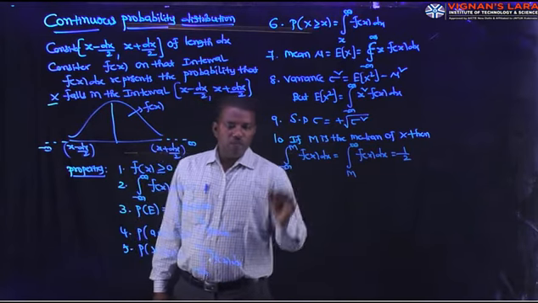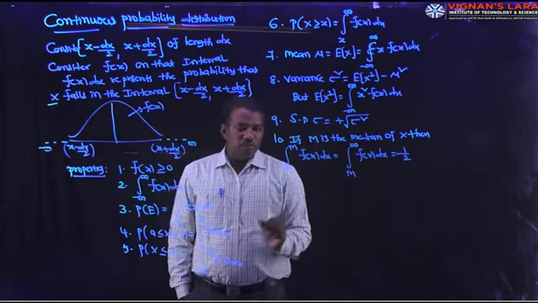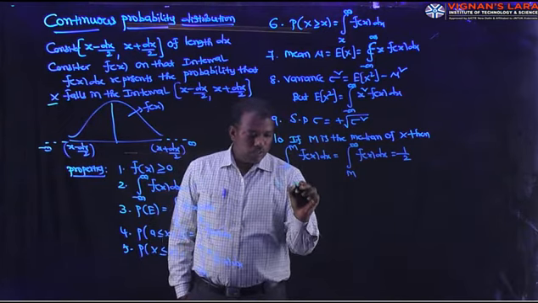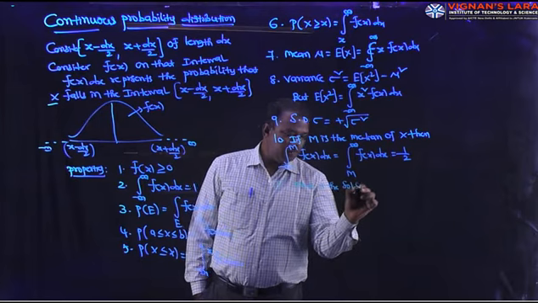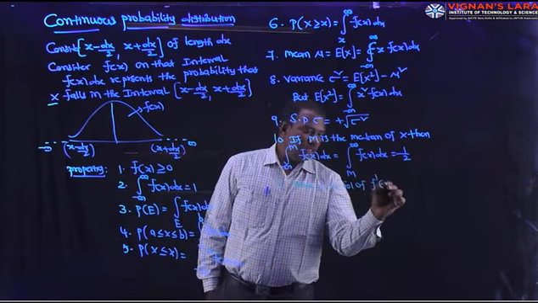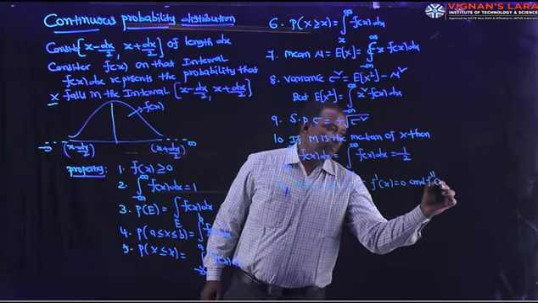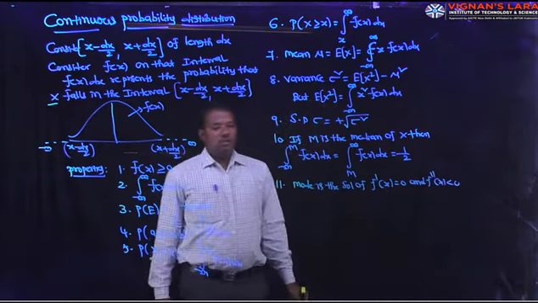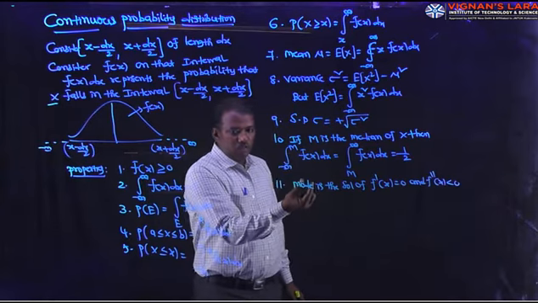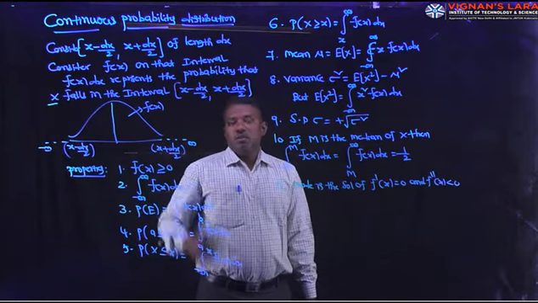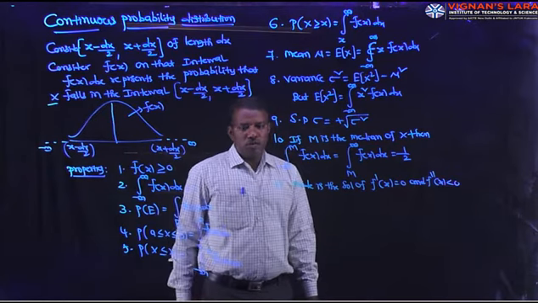And next one is 11th property, mode. Mode is the solution of f dash of x equal to 0 and f double dash of x less than 0. That means mode is the value of x for which the distribution is maximum. Maximum means first derivative is 0 and second derivative is negative, less than 0.